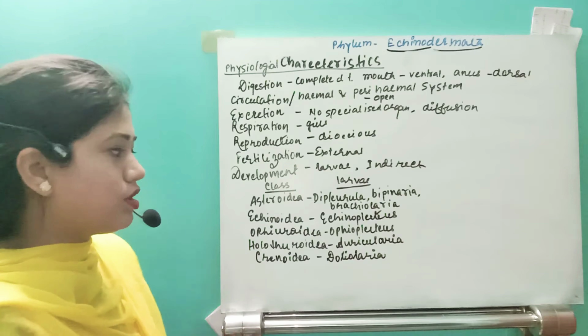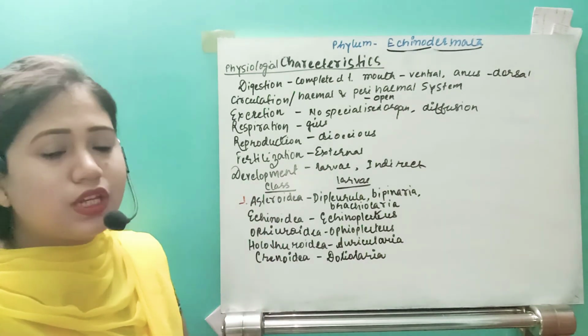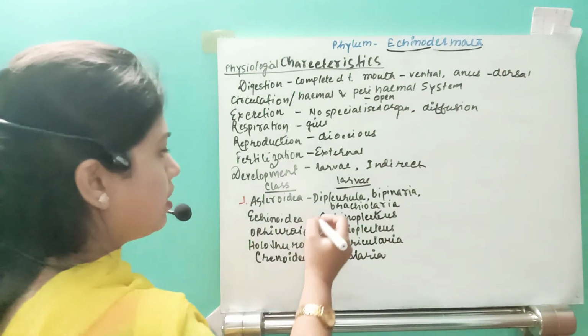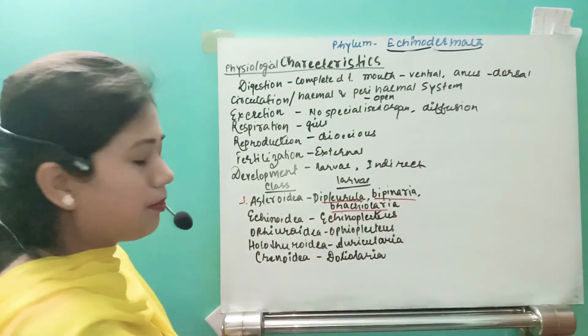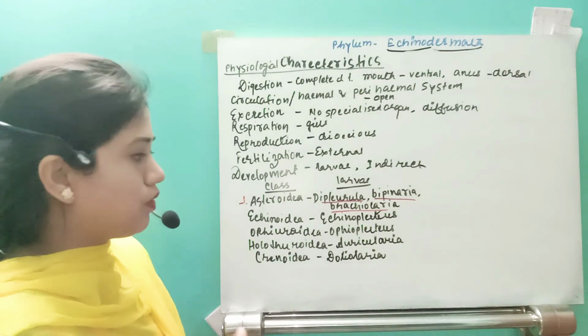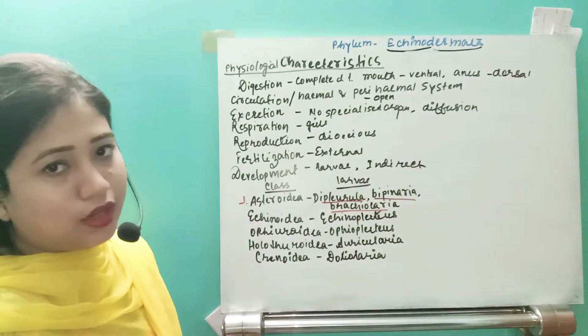So this is important. First class is Asteroidea. In Asteroidea, 3 larvae are present. What are they? Dipleurula, Bipinnaria and Brachiolaria.